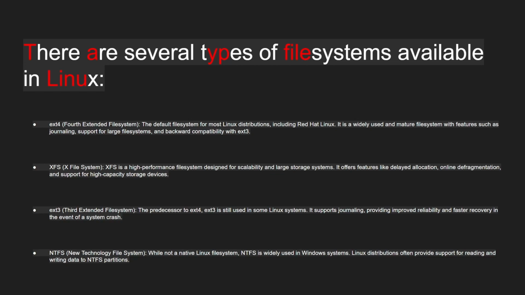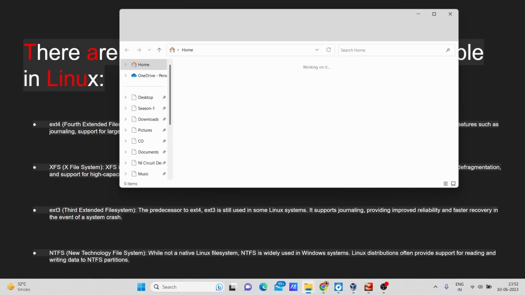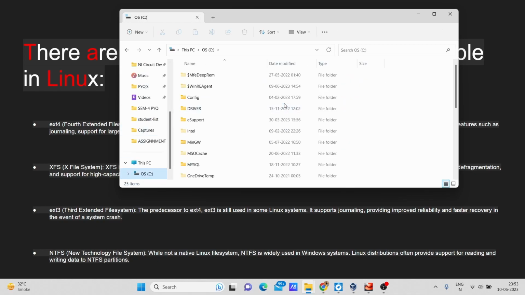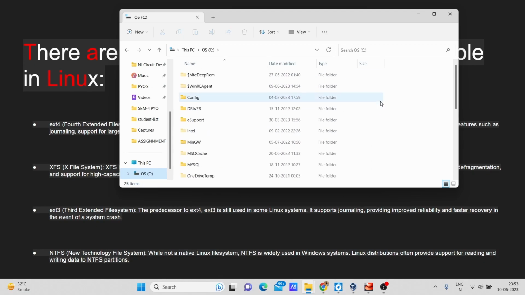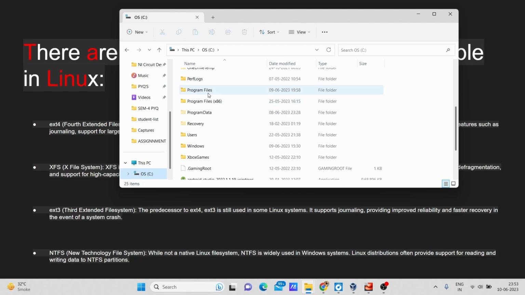So let me show you an example on my Windows. I will move to my file manager, and here we have the OS drive, and in this operating system you can see some of the directories which were created by default when my operating system was installed. Here you can see these two folders, Program Files and Program Files (x86).